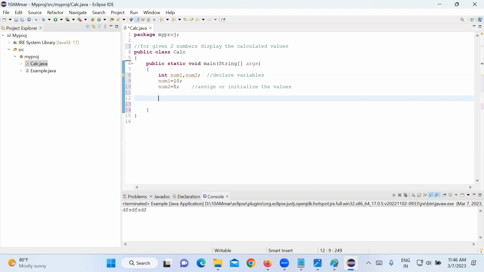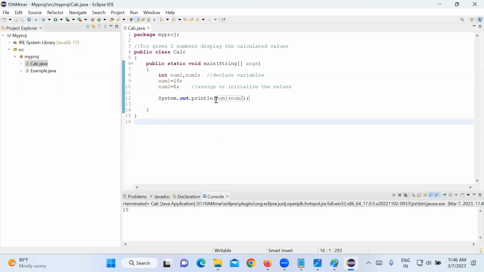Now to display the output, what is the statement? SYSO, System dot out. Can I say num1 plus num2? So what will it print now? 15.